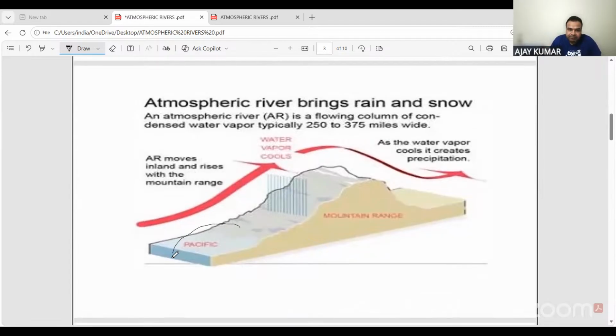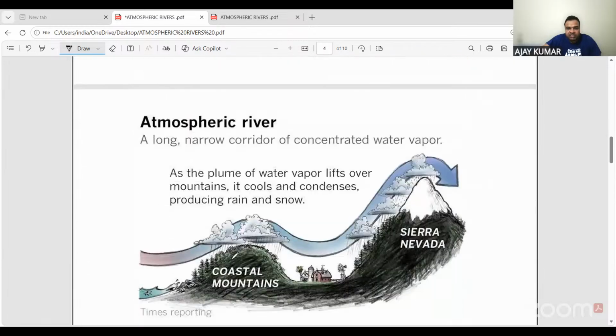ये है पैसिफिक. ठीक है, और ये है माउंटेन रेंज ऑफ सियरा नेवाडा. और यहां से ग्लोबल वार्मिंग की वजह से the warm air has uplifted. It has formed a concentrated band, and this concentrated band started moving towards the mountains on the western coast of America. ठीक है, you will get a more clear idea when you see this.